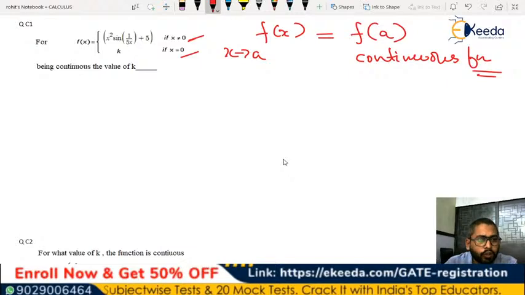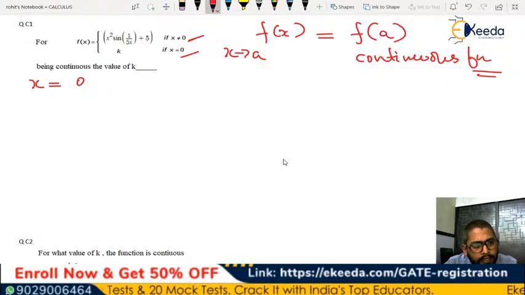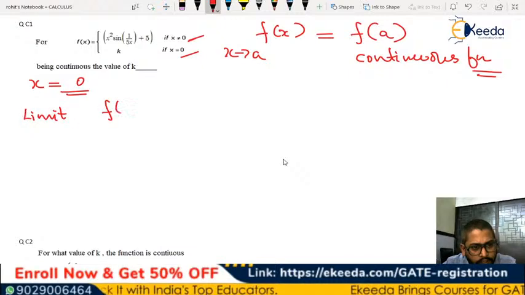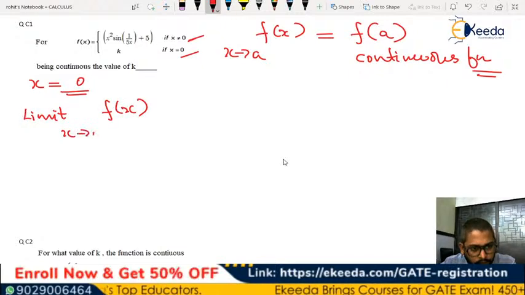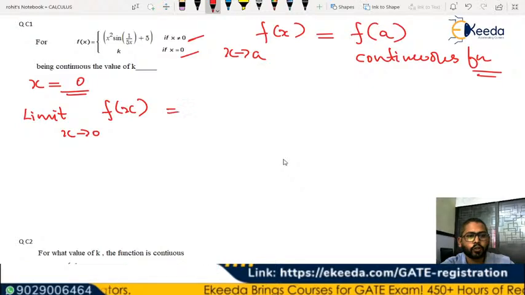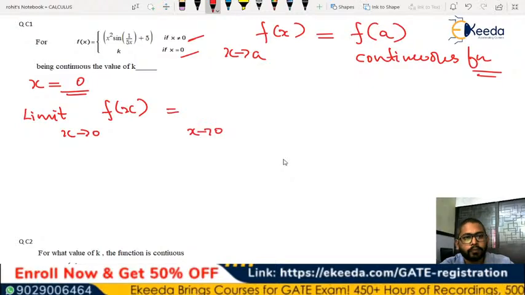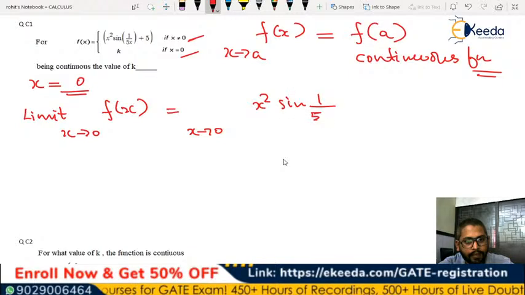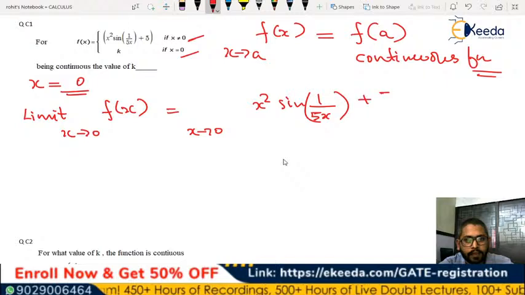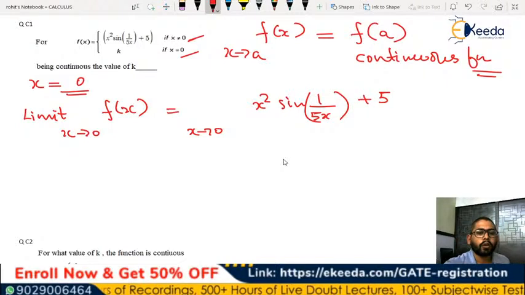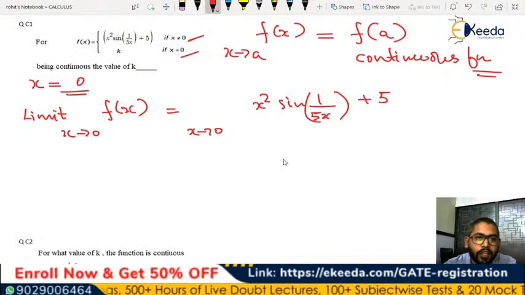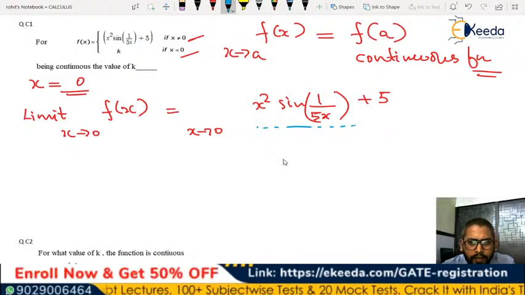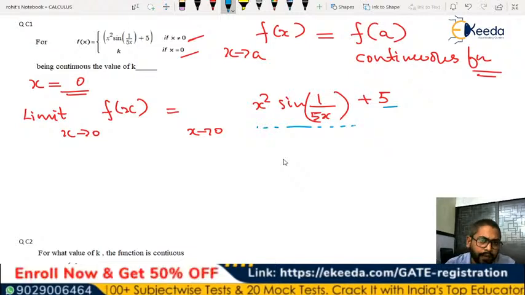But other than that, we are checking this function at x equal to 0. For this, we need to find the limit of the function for x tends to 0. So what is it? It is going to be the limit as x tends to 0 of x square sine 1 by 5x, plus 5. Yes, Lokesh, 5 will be the answer. We have to find this. Now here I suggest you apply the squeeze theorem for this part. For the constant part, it will simply add up.